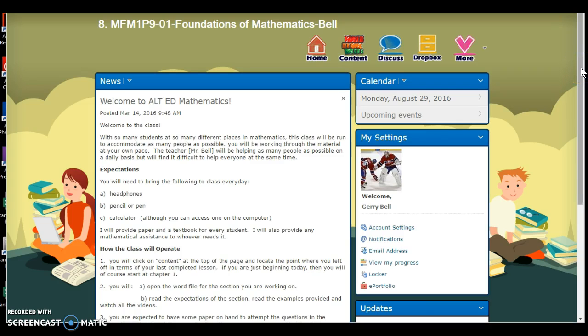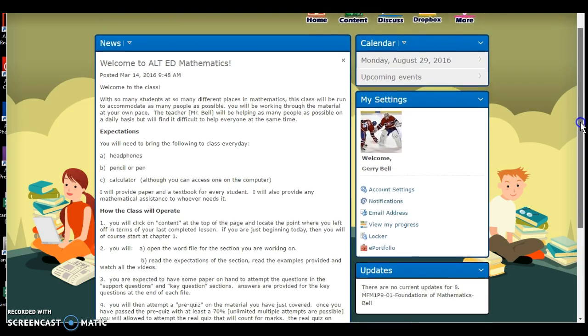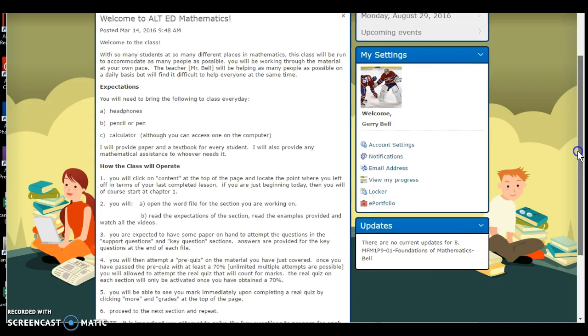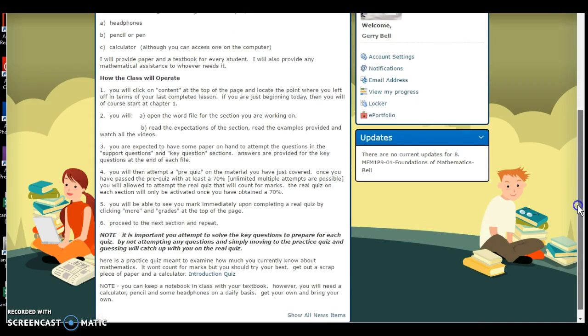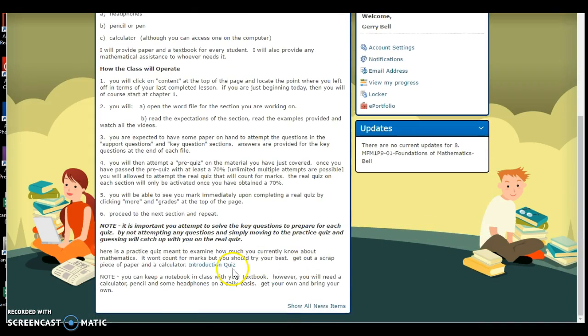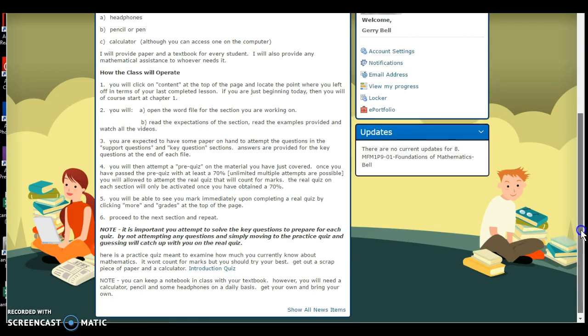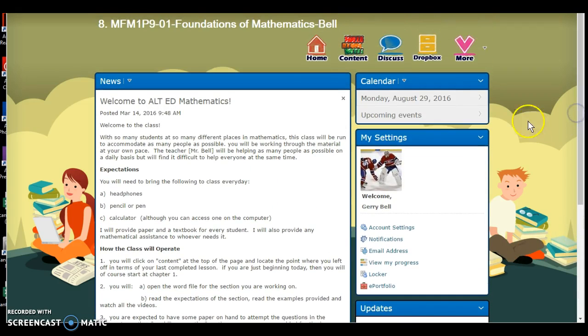First thing everybody should do would be to read over the introduction that I've got listed here on the home page. It's going to tell you a few things you want to bring, and essentially how the class operates. There's also an important blue link here at the bottom, but we'll come back to that. So once you read that, I want to familiarize everybody with a few other sections on the website.